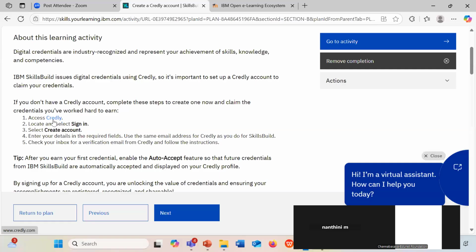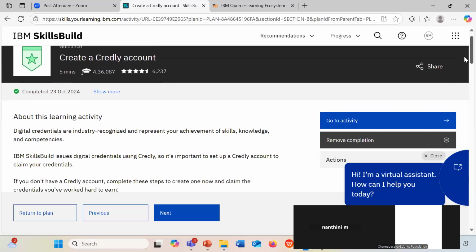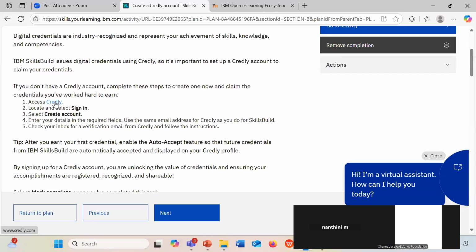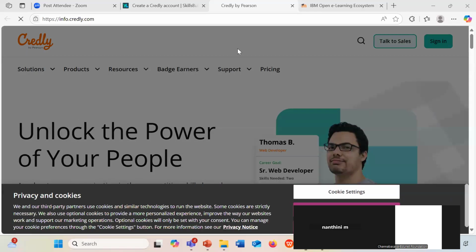So go to create an account in Credly. Create a Credly account. Can you all see this course? And can you see the link over here, Credly? Those who have already created, no problem. This is for the students who have not yet created. You can just click on Credly. It will redirect you to the Credly platform.